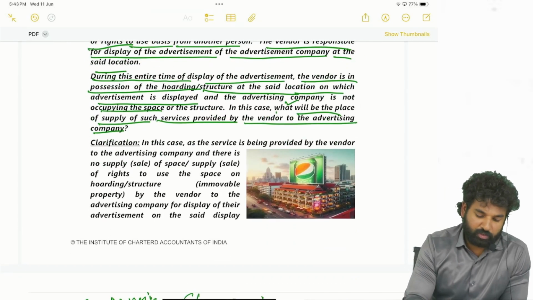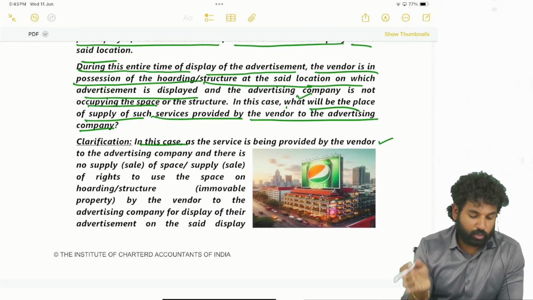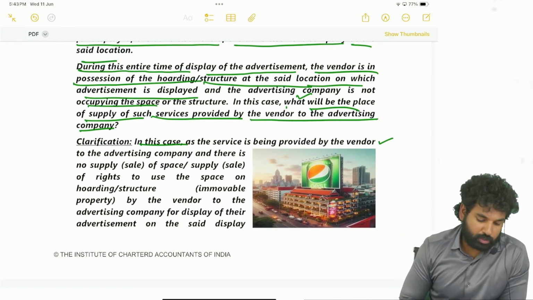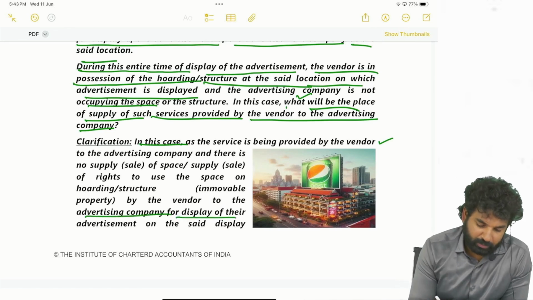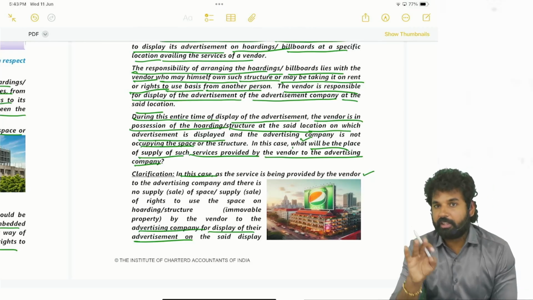Okay, in this case, what will be the place of supply? In this case, the service is being provided by the vendor to the advertisement company, and there is no supply or sale of space or supply of the rights to use the space on the hoarding or structure by the vendor to the advertisement company for display of their advertisement on the said display. That means it is a service not related to immovable property.